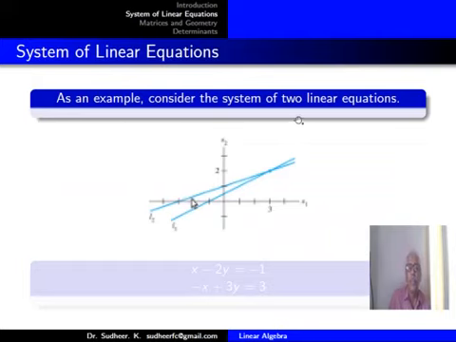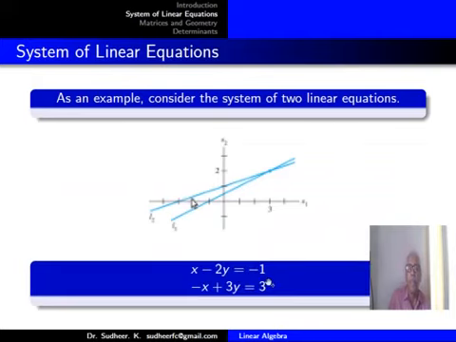As an example, consider the pair of equations x minus 2y equal to minus 1, minus x plus 3y equal to 3. So when you draw the graph of these two, you get they intersect at one point, and if you draw the graph properly, you can get the point of intersection to be having x coordinate equal to 3 and y coordinate equal to 2.